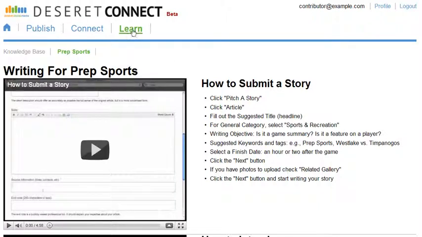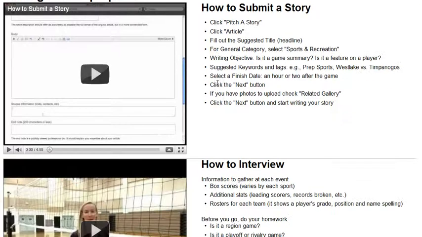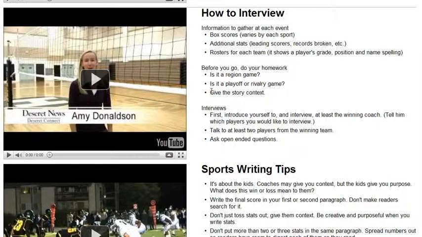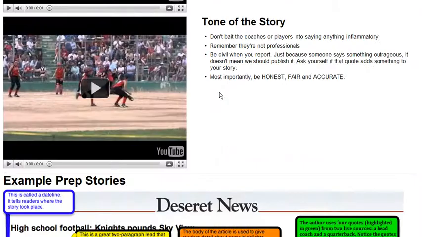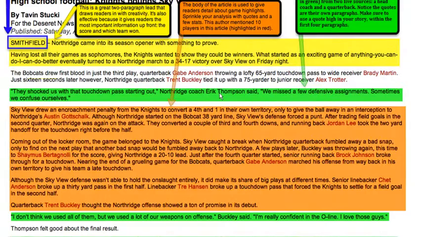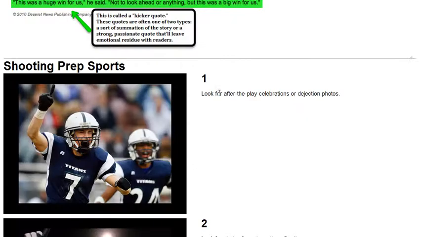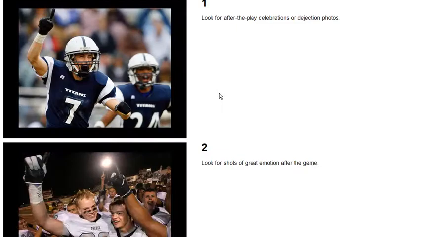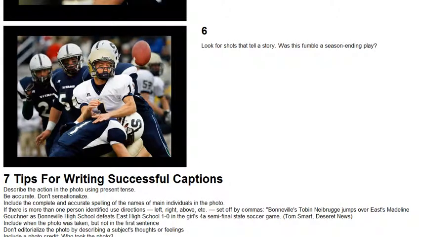If you look at the very top here, you click on Learn and then the Prep Sports category, and this will teach you how to submit stories, the video that you're looking at right now, how to interview from a very good interviewer, some tips on writing sports stories, the tone of your stories, and then some examples of good stories and the layout and format of how to best write a good sports story. And then some tips on shooting pictures, as well as how to write good captions for your photos.